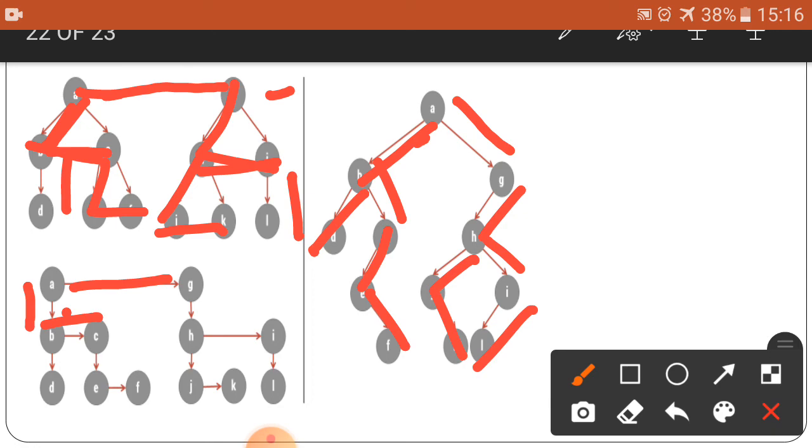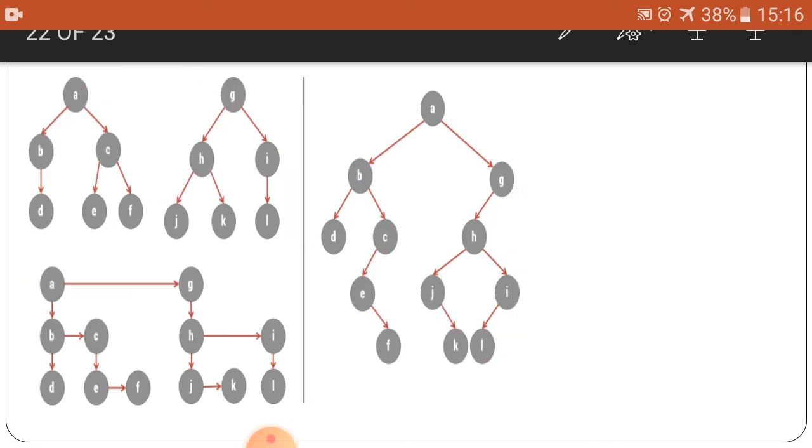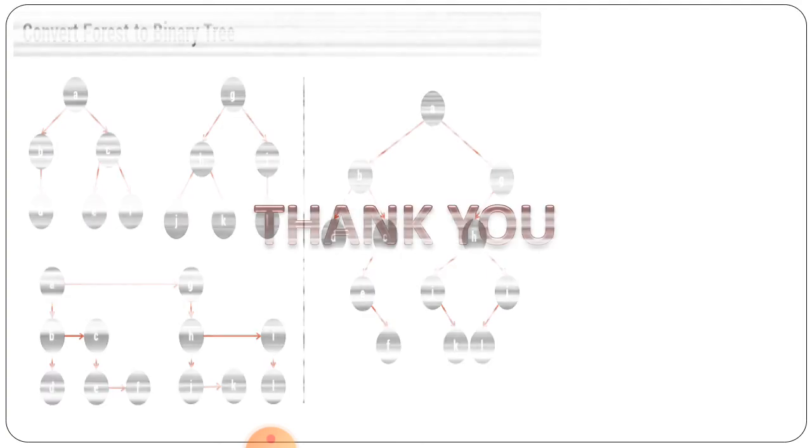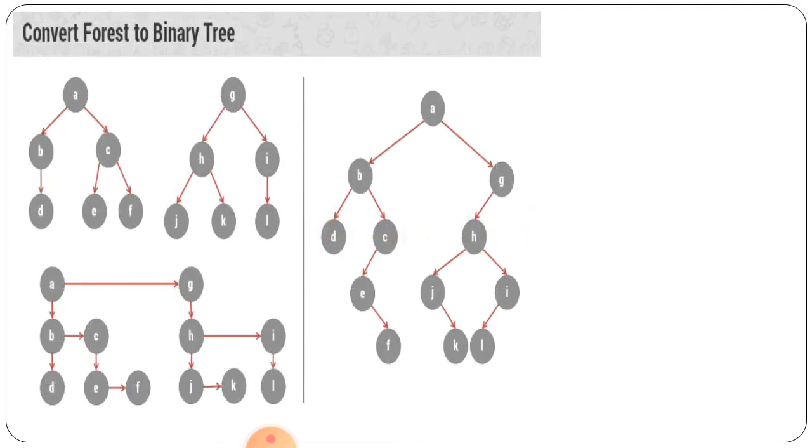So in this way the particular tree is made now. So this is how to convert the forest to the binary tree. So this is all about what I want to explain about this tree. Now in the next lecture we will continue with the tree part also. That will be the next part of the tree, which will be continued in the next.